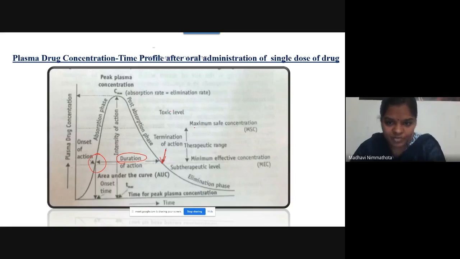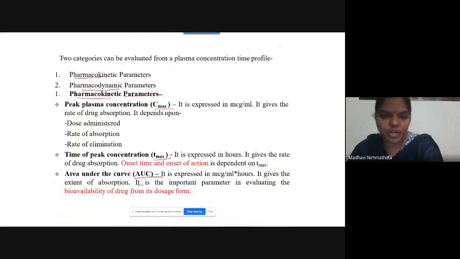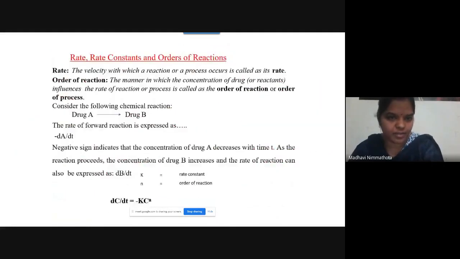Above this MSC, above this maximum safe concentration, you have a toxic level. And this is the minimum effective concentration, that is MEC. This is nothing but your area under the curve. What I have drawn for you, the graph is exactly right. So you have to learn this graph to explain your pharmacokinetic and pharmacodynamic parameters.